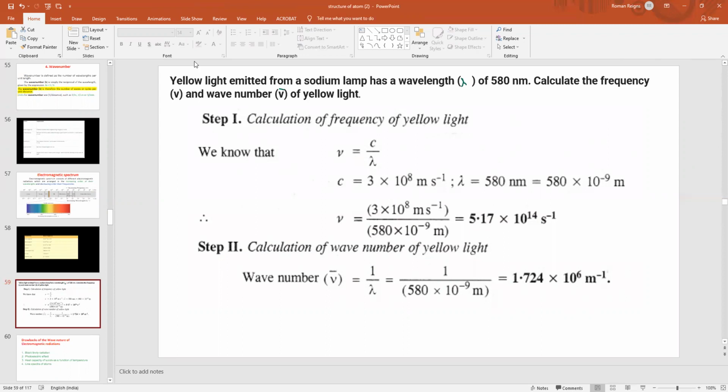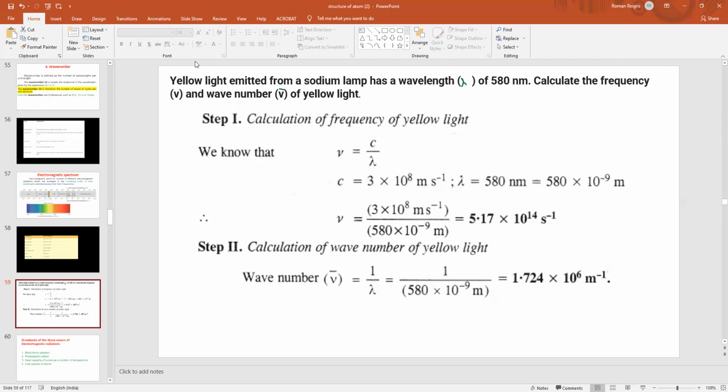So now let's see here. The first numerical we are going to discuss is this question. A yellow light from a sodium lamp is passing and it has a wavelength of 580 nanometer. You have to calculate the frequency and wave number. Whenever you are solving a numerical, first think about the target, then look through the given data, what is given in the question to reach that target, and then think about the formula.